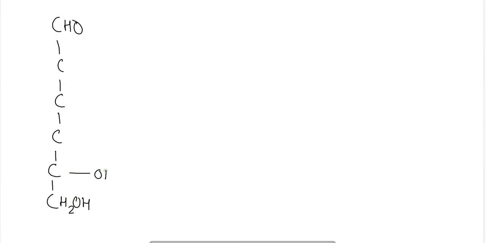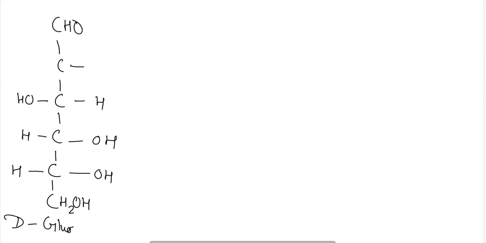So, taking glucose as an example, we can easily represent this. First we have to make 6 carbons, 1 2 3 4 5 6, CH2OH. Here I have taken the OH at the carbon adjacent to the CH2OH on the right hand side. So the name of this compound will be D-glucose.